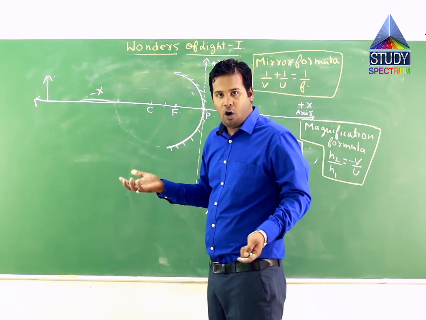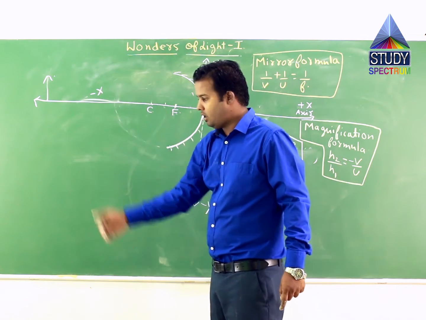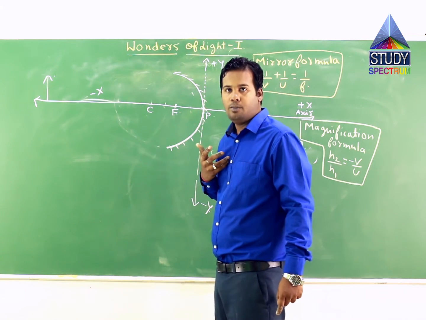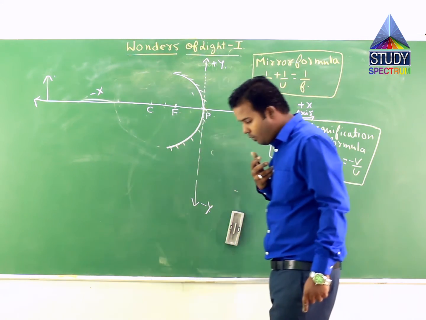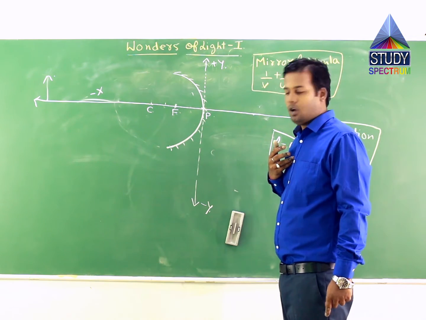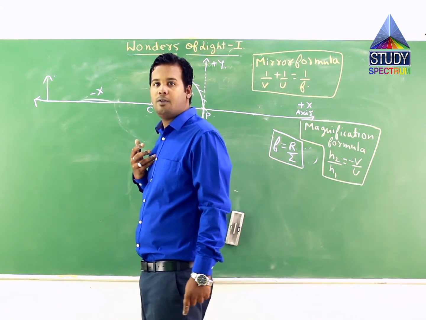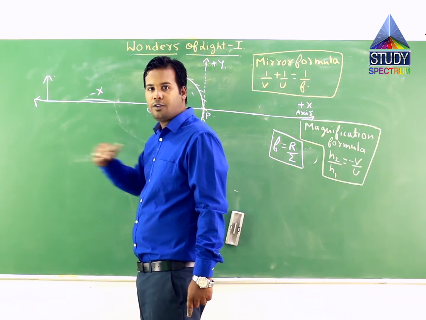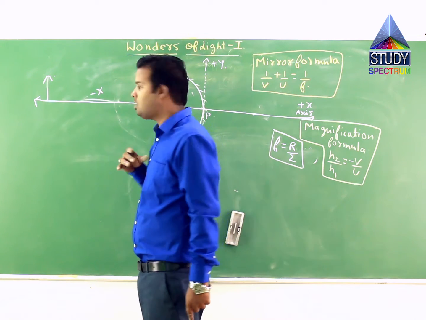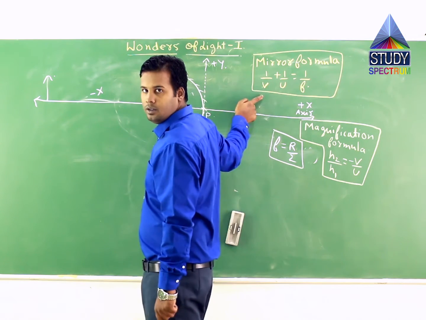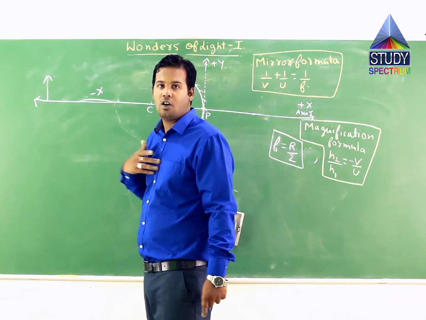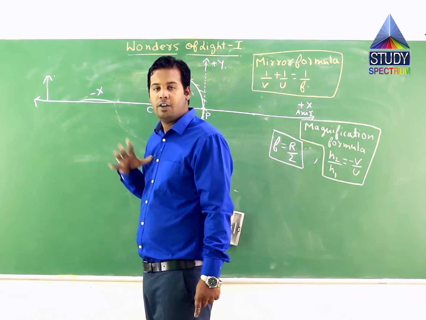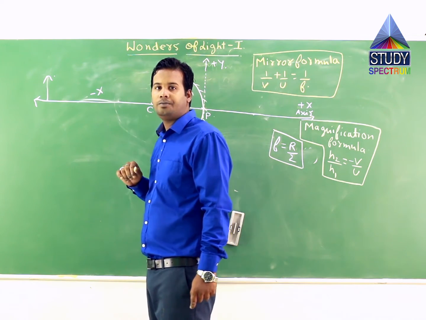Correct? This distance will be called as u. Wherever my image forms, suppose this was the mirror, I am the object, suppose my image is formed over here, or suppose here, it can be formed anywhere. So horizontal distance of image from the mirror will be termed as small v. So v is what? Horizontal distance of image from the mirror, which we will see how it comes out.